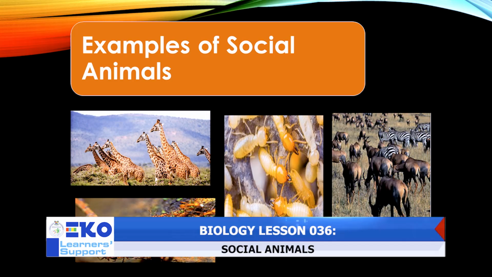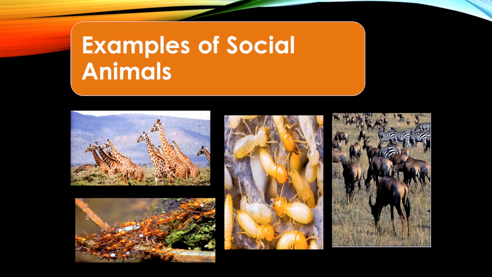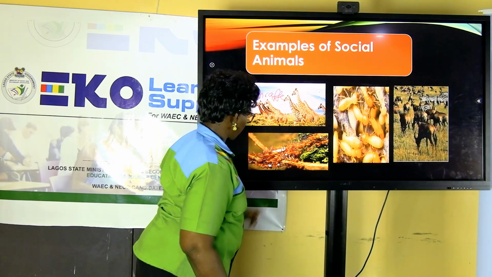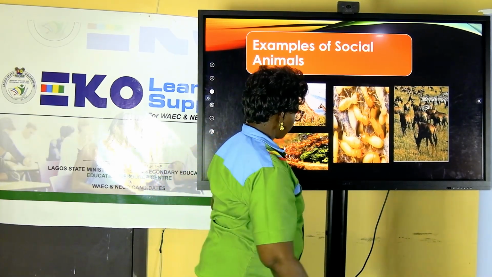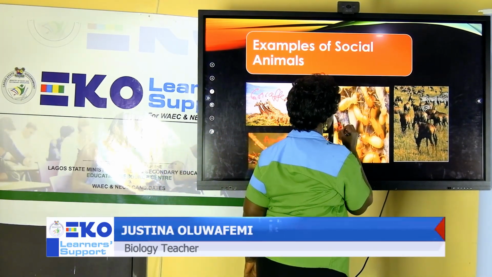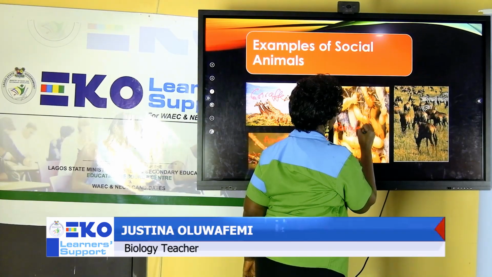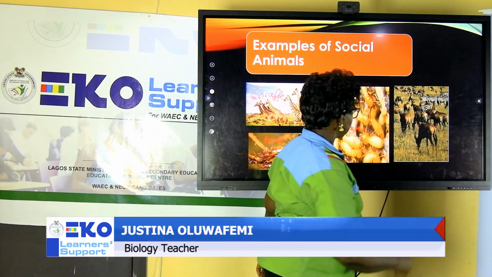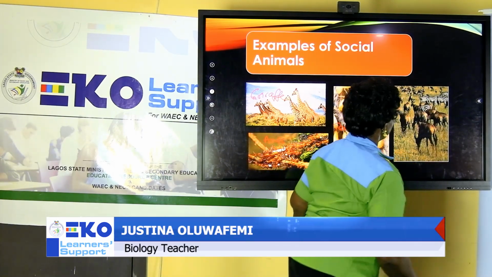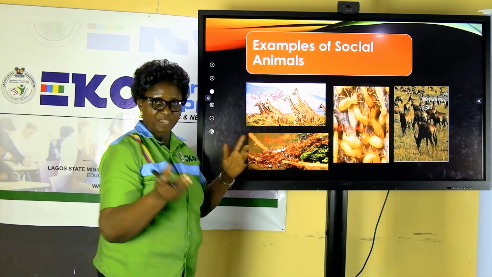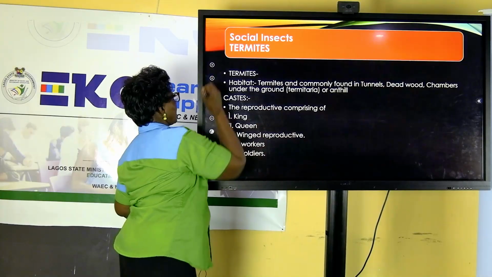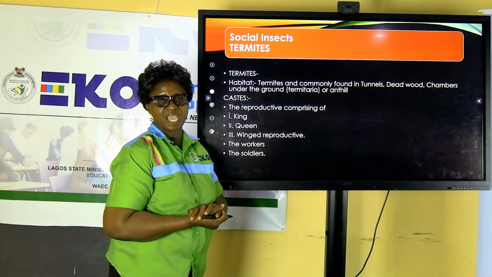Here we have several organisms whose pictures are presented. The first here is a giraffe. Here we have ants. These ones are termites, very common in our homes or environments. Then here we have giraffe. We have zebra and other animals. There are more. We have several other organisms that fall into the group of social animals.